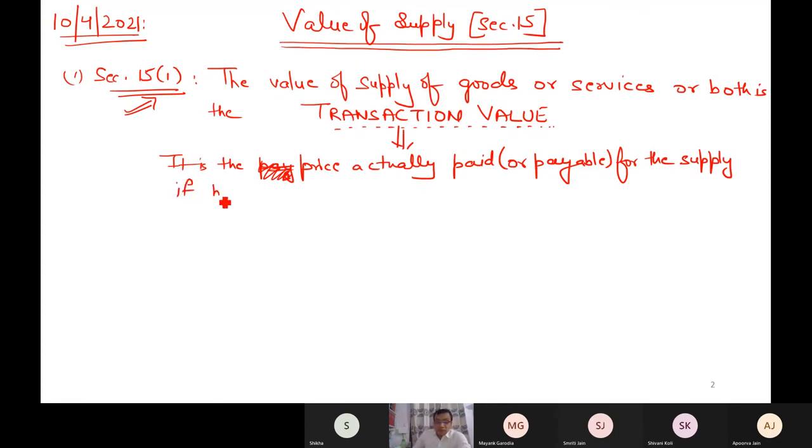If both of the following conditions are satisfied. To check whether the price actually paid or payable will be treated as transaction value or not, you must satisfy two conditions.